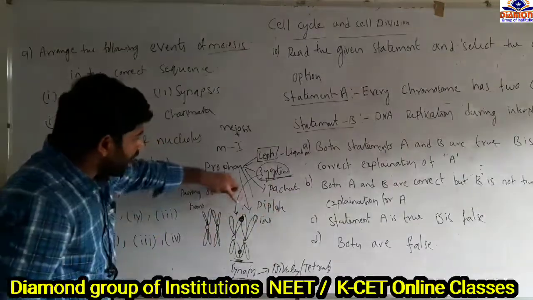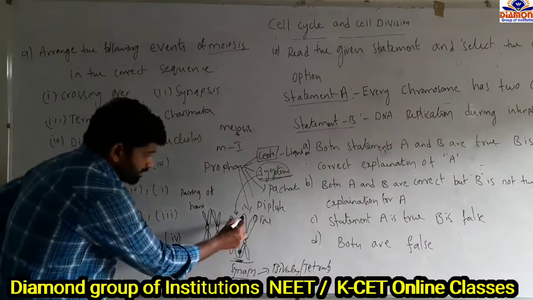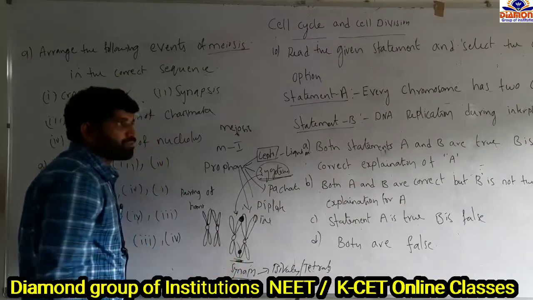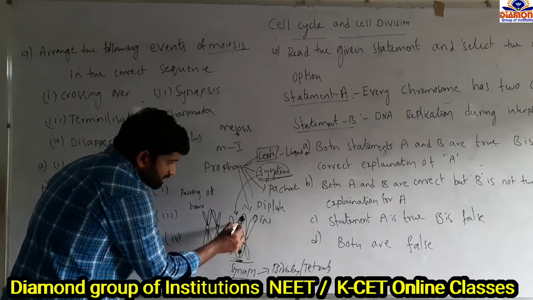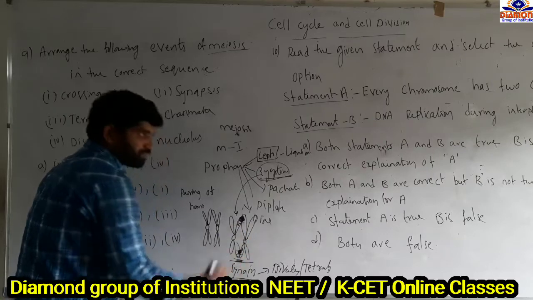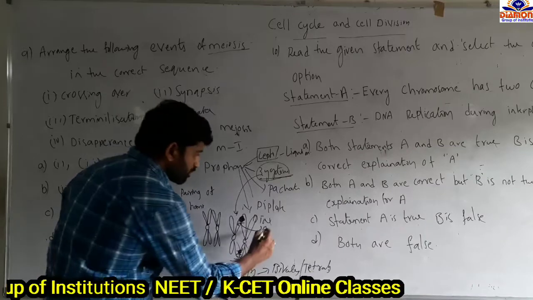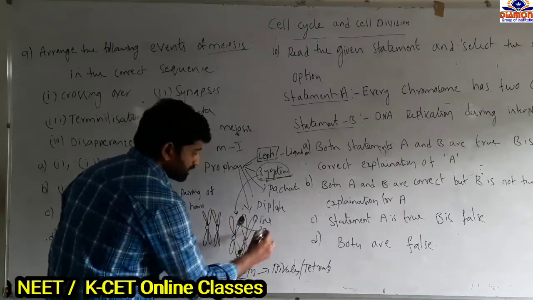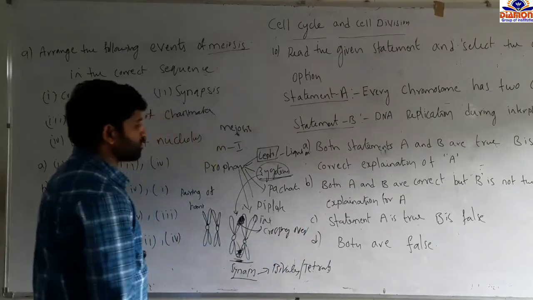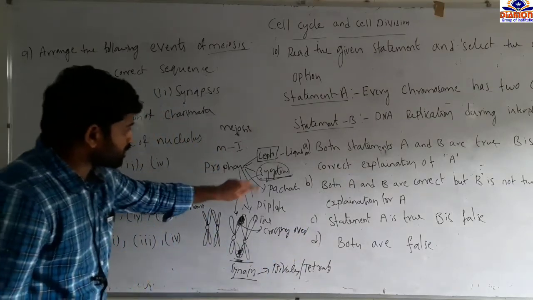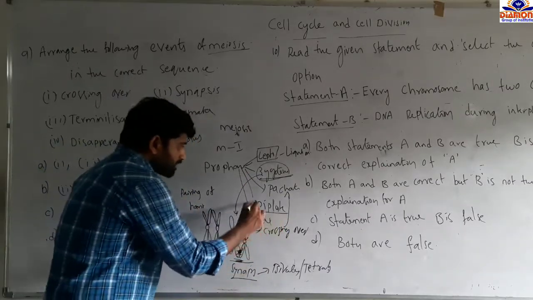In the pachytene stage, after the pairing of the two homologous chromosomes, between the non-sister chromatids, with the involvement of the recombinase enzyme, an exchange of the genetic material takes place. The exchange of the genetic material between non-sister chromatids of homologous chromosomes in the presence of ribonucleoprotein is called crossing over. Crossing over takes place in the pachytene stage, and later comes the diplotene stage.